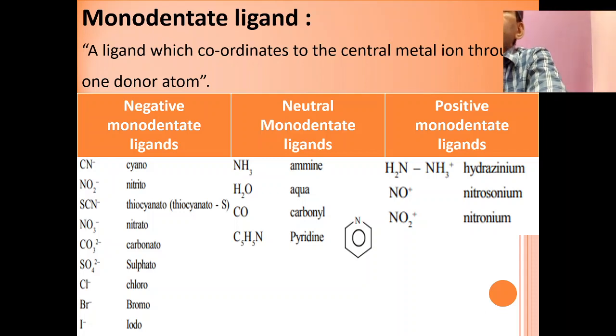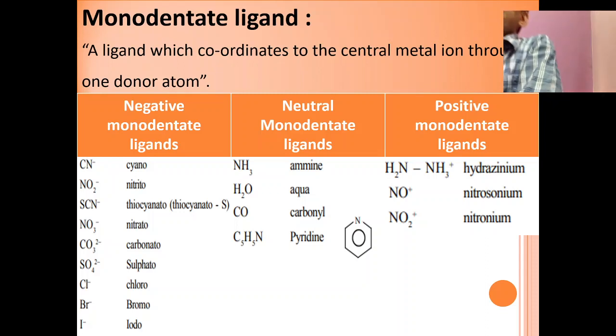So these are the typical examples of different types of monodentate ligands. Here NO2 minus is called nitrito. We go through this, right? CN minus is thiocyanate. NO3 minus is called nitrato. CO3 2 minus is called carbonato.